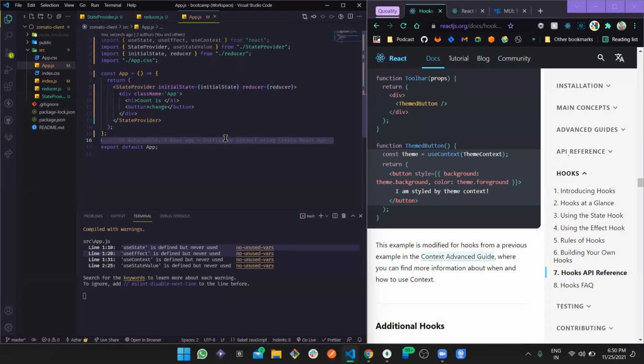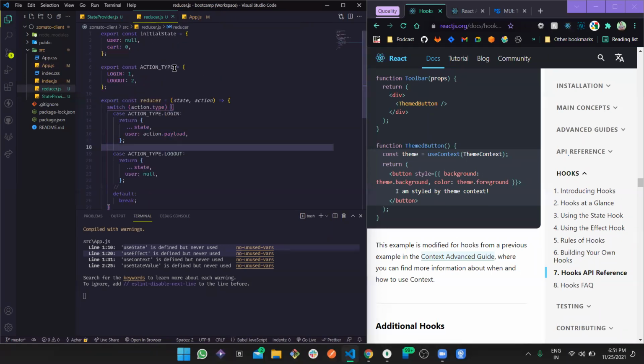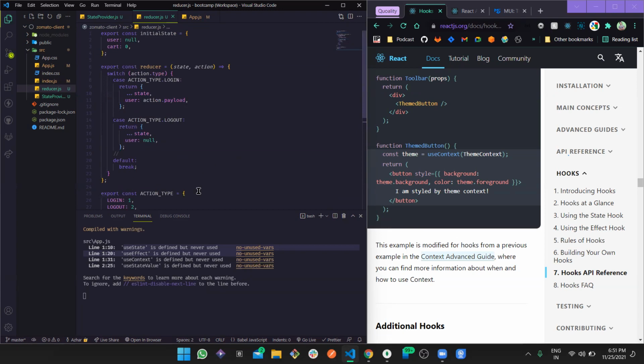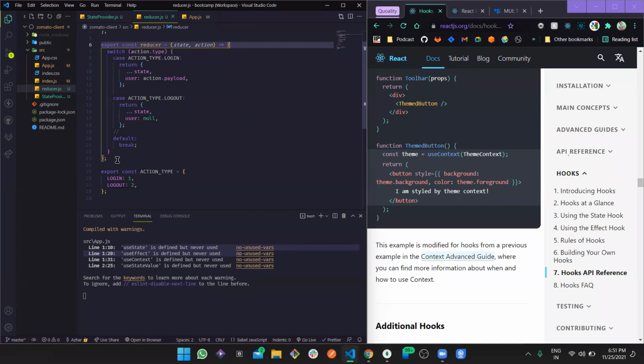Now let's understand what we are doing here. We have just created the initial state. Let's define this below so it makes no noise, and we are also going to export it anyway. So now we are defining the initial state for cart and user, and we are also defining this reducer switch case, which we are ultimately sending to useReducer, as we just saw. And we are defining certain actions.